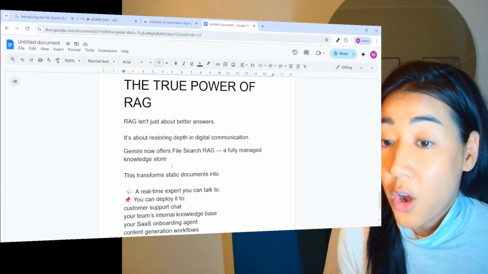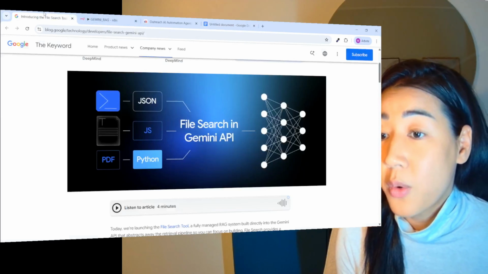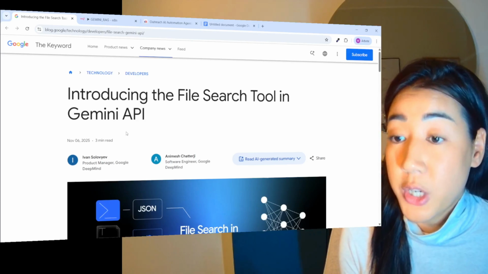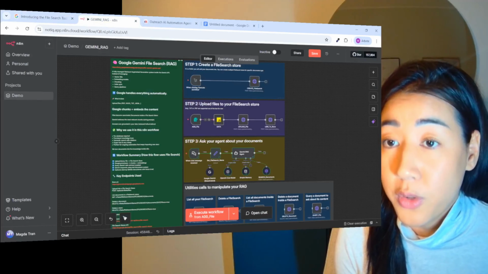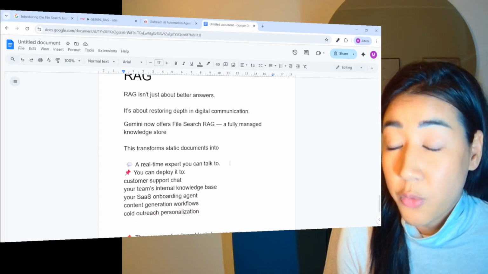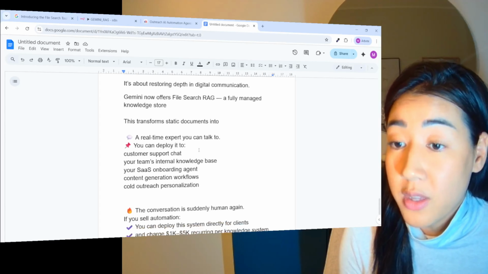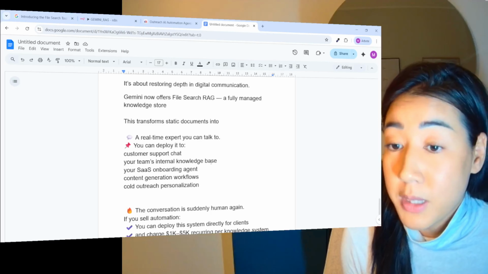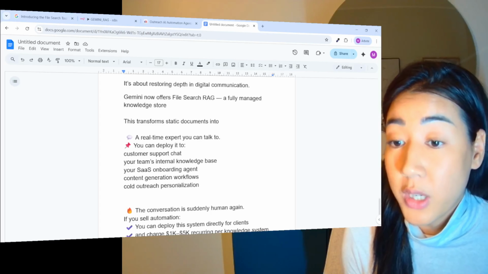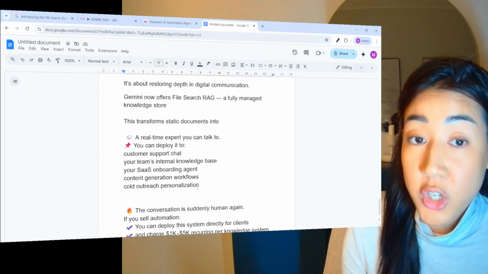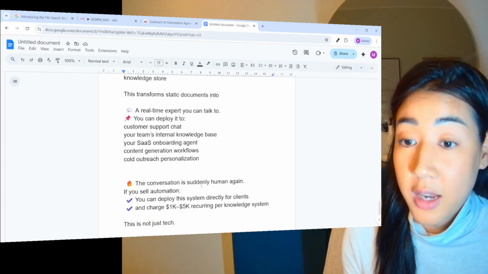So Gemini now offers File Search RAG, a fully managed knowledge store. So here we have the new file search tool in Gemini API, and this is what we're going to use inside of our flow that I'm going to go through with you in a moment. And this transforms static documents into a real-time expert that you can talk to. So you can deploy this into your customer support chat, your team's internal knowledge base, your SaaS onboarding agent, content generation workflows, cold outreach personalization, answering your chats, answering your emails, etc. So you can basically plug your RAG into anything that you would need.